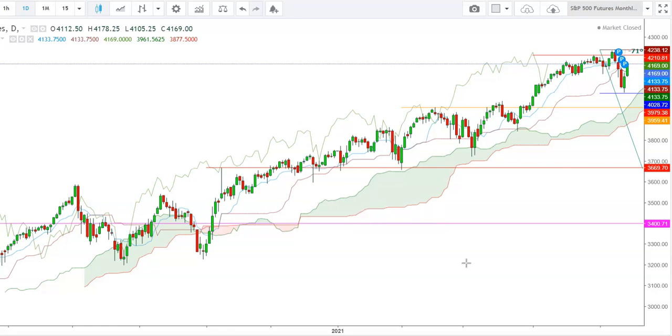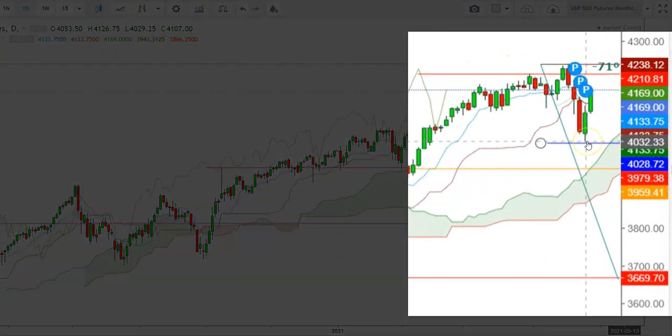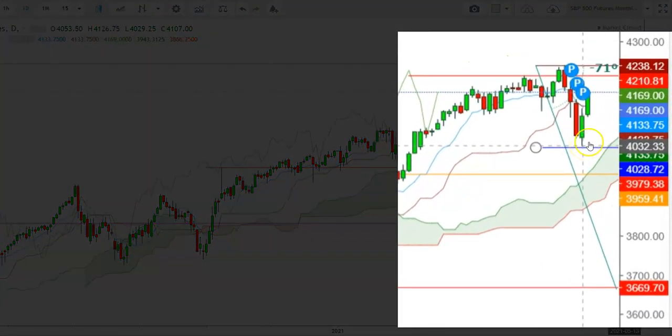So let us start the day to analyze the movements of S&P 500 futures in different time frames. Friends, here you can see a daily chart of S&P 500 futures, where the S&P 500 futures have tested a low at the levels of 4028 on May 13, and since then we have seen a sharp upward move which continued on May 14, when the S&P 500 futures started the day at the levels of 4158, tested a high at 4197 and a low at 4140, and finally closed the day at 4194.